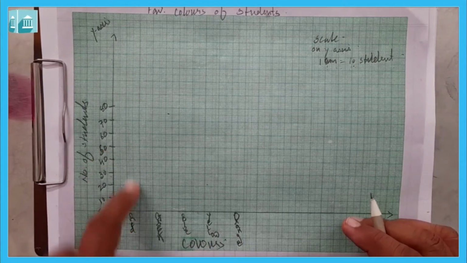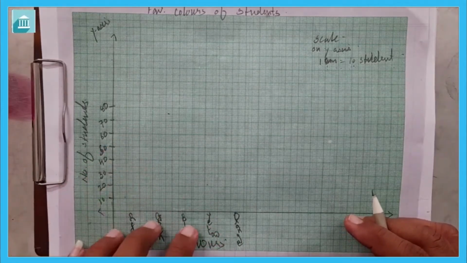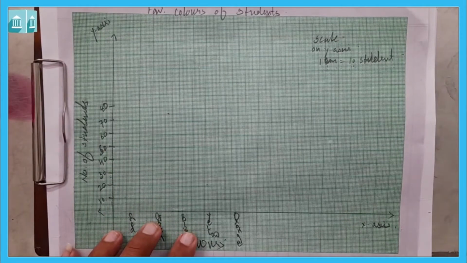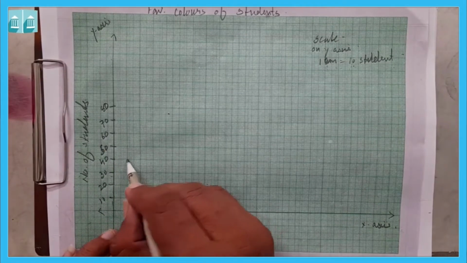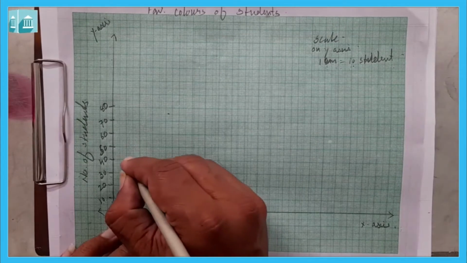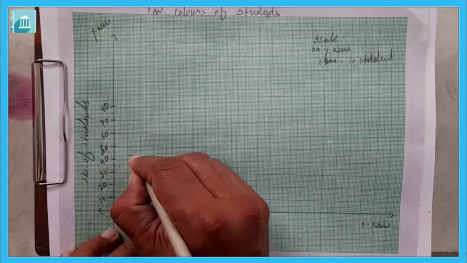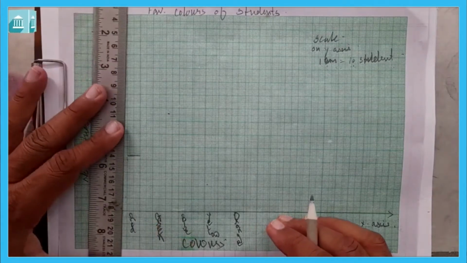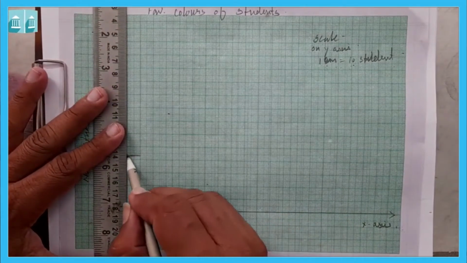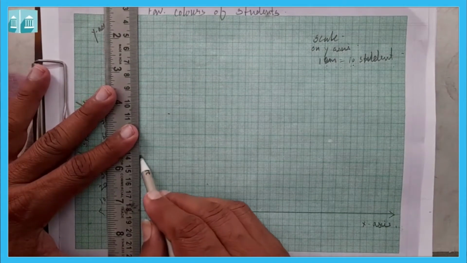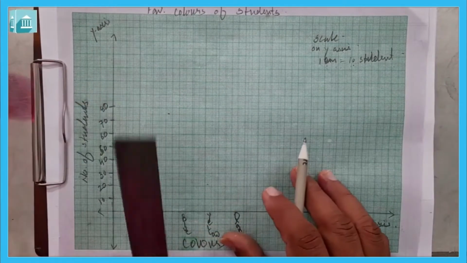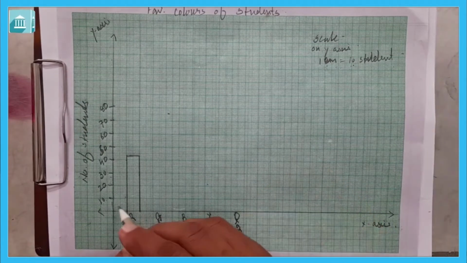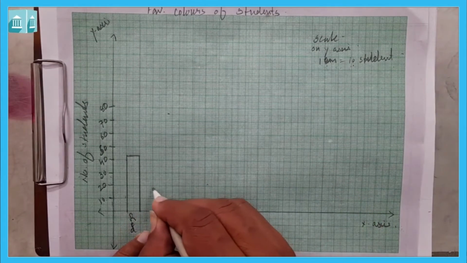Now we have to draw that, we have to find out how many students have red as their favorite color. So it is 43 given here. So here it is 40. Then 3 we have to count. So here 1, 2 and 3. So it is here, 43. Then we need to just mark it. 43 done. Then green color it is given 19 only. So it is here.